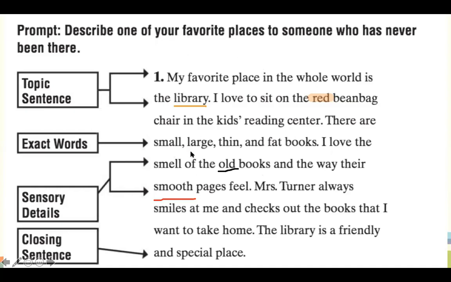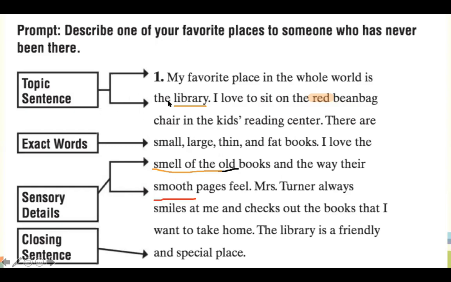So here, when we combine the word old with smell of the old books, what sense is the author engaging with? My sense of smell. Good job. I'm sure you guys have all had this. When you open an old book, there's a certain smell that the book gives off. It's kind of like a woody smell, and it smells really, really good. So when I read this sentence, I imagine being at a library, sitting on a beanbag, having a smooth book in my hand, and smelling that old woody kind of paper.